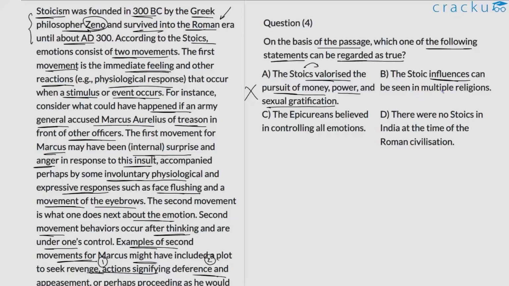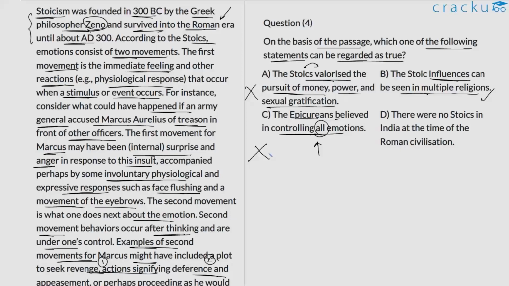B. The Stoic influences can be seen in multiple religions. Again, a valid claim, because towards the end of the discussion, the author says that if you look at it, you will find traces of this Stoic idea of first movement and second movement in Buddhism. You will find it in Judaism, Christianity, and Islam. So option B is valid. C. The Epicureans believed in controlling all emotions. Now, this is an excessive claim here. All emotions, we are not very sure. They said that we need to enjoy all things in moderation, but again, here it's exaggerating what is being presented in the passage, so we can reject option C.